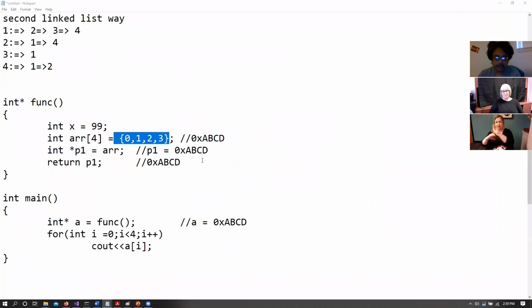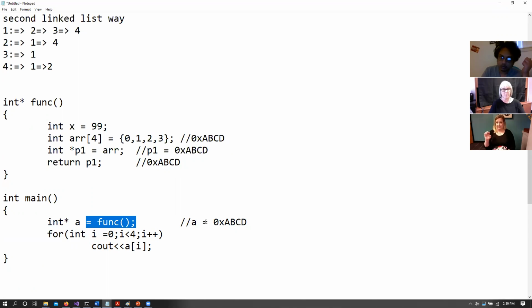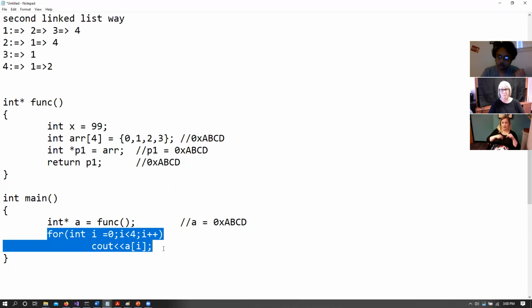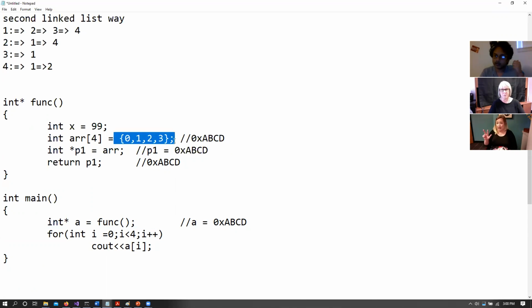So when we declare an array using a local scope, int ARR[4] = {0, 1, 2, 3}, we are essentially declaring a local variable called ARR that has 4 values. So when we return the address of this particular array, we again do have that particular address here, but all of the contents of that particular address is cleared off the moment we return back from this function. Does that make sense as to how we cannot print out 0, 1, 2, 3 once we come out of this function, because all of these are local variables?